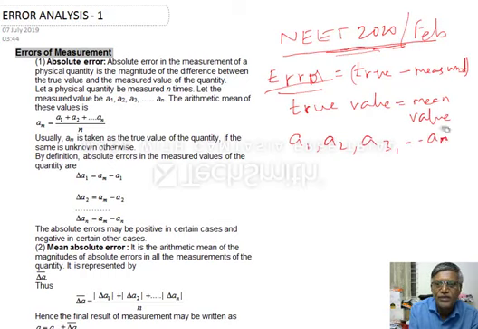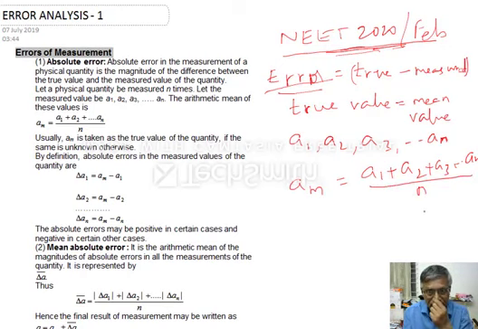Then AM, mean, is equal to A1 plus A2 plus A3 plus so on, AN divided by N. This is the mean value of the measured value. That means this is the true value.